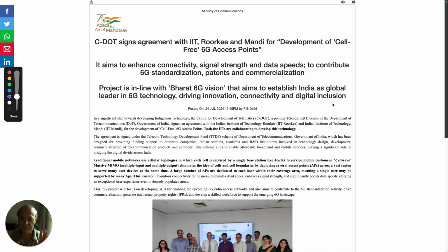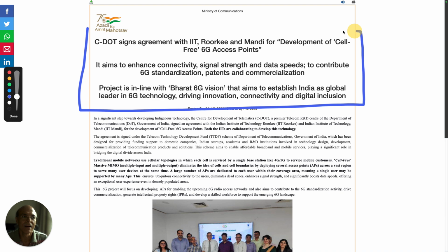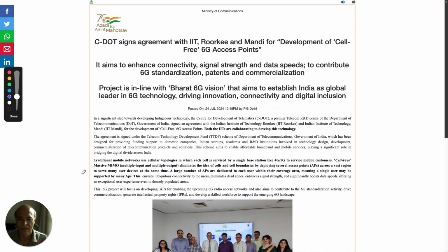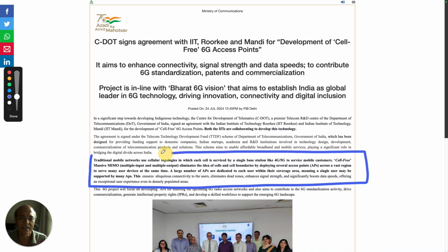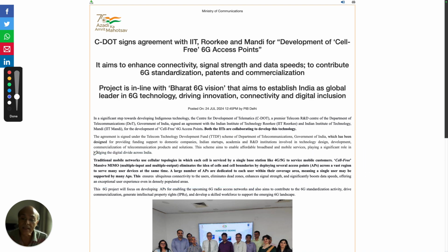So all this is very good and fine, right? But to a layman, this will mean nothing, right? Because this does not explain, even if you go into the description of this PIB press release, if anybody reads it, he will not be able to understand anything about what this technology is capable of doing and what the technical constraints and the physical constraints related to this technology are.